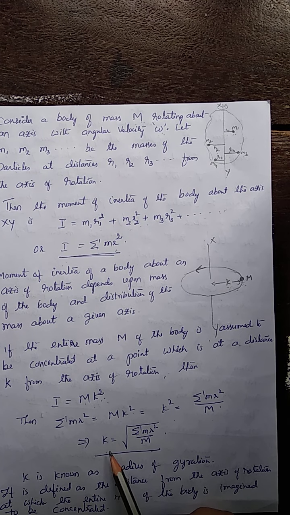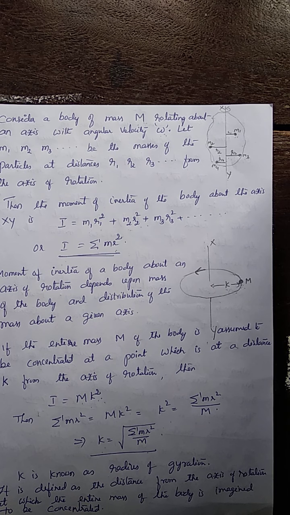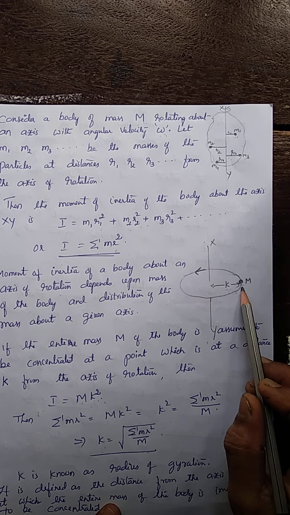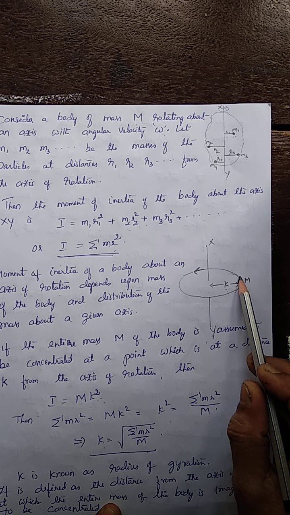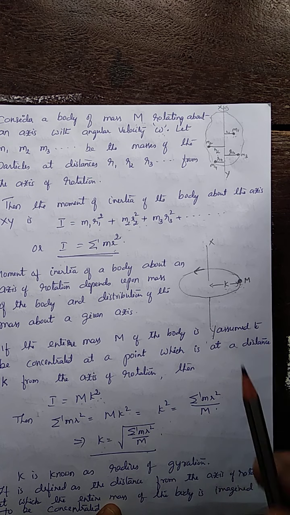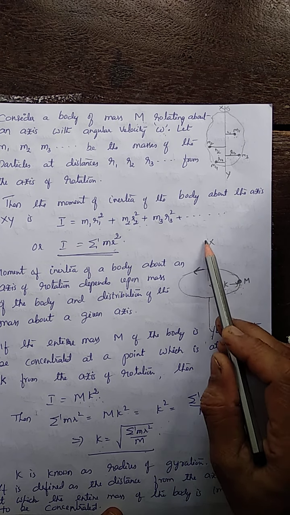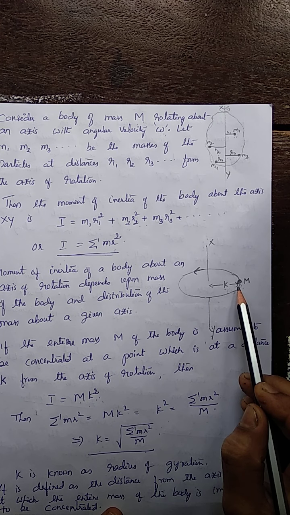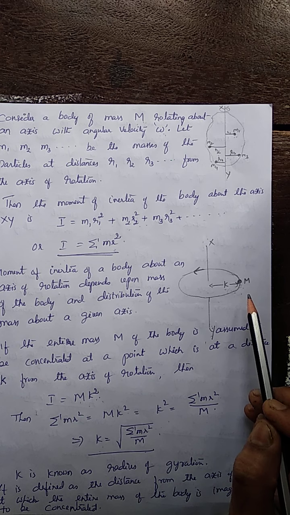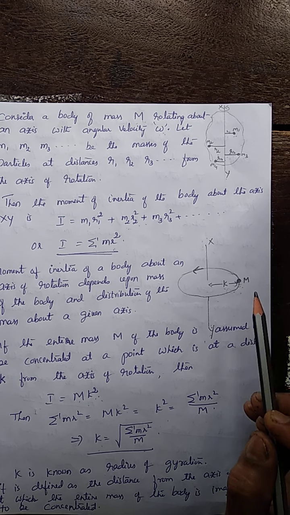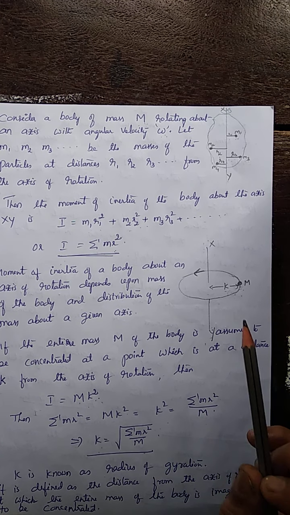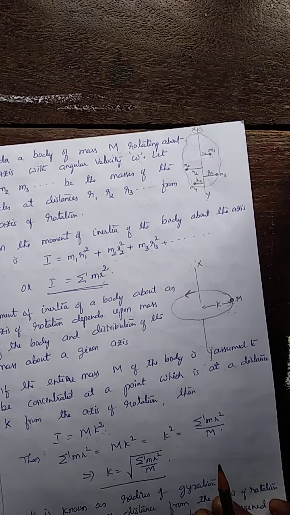So that is how we define k. What is k? k is called the radius of gyration. What is radius of gyration? It is the distance of the point from the axis of rotation where the whole mass, or the total mass of the body, is assumed to be concentrated. That is the radius of gyration.